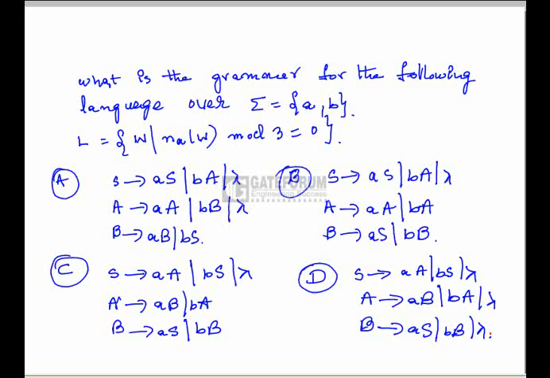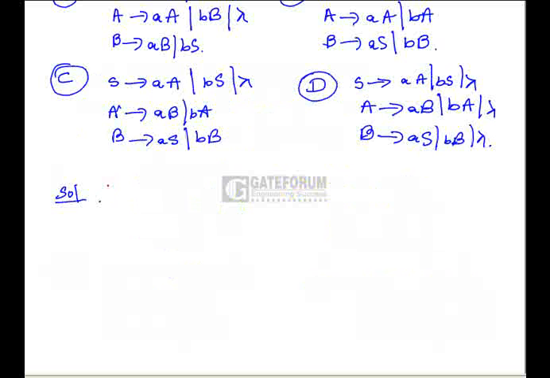What is the grammar for the following language over sigma equal to {a, b}? The language is given as w such that the number of a's in w mod 3 is equal to 0. So this language indicates that the total number of a's present in the string must be a multiple of 3. B's can be any number. We can accept the minimum string epsilon.